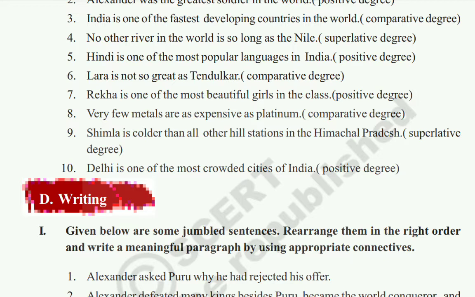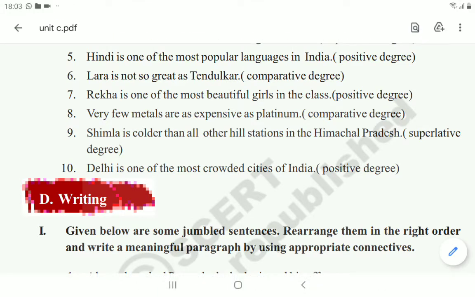Okay. Next, ninth one. Shimla is colder than all other hill stations in Himachal Pradesh. This one we have to change to the superlative degree. Cold, colder, coldest. Okay? So this is in the comparative degree. This one we have to change into the superlative. So, Shimla is the coldest hill station in Himachal Pradesh.